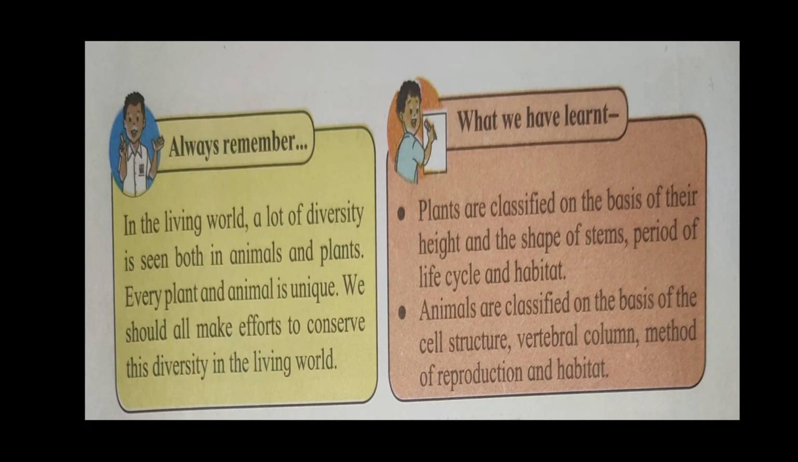What we have learned in this lesson: plants are classified on the basis of their height and the shape of stem, period of life cycle and habitats. Animals are classified on the basis of the cell structure, vertebral column, method of reproduction and habitats. Okay, this chapter is completed here.